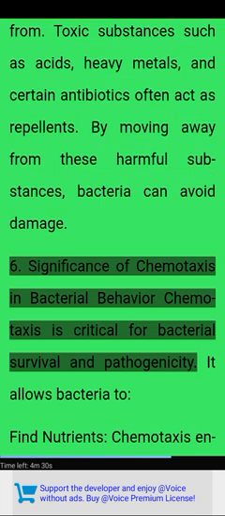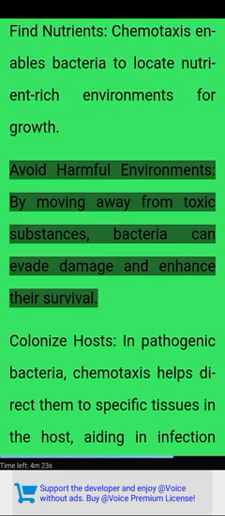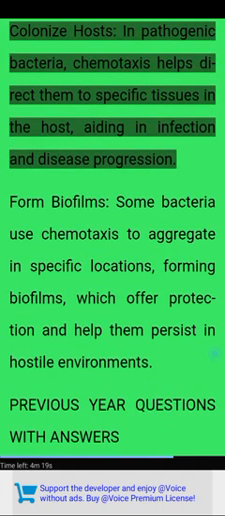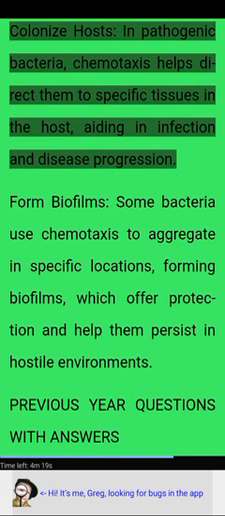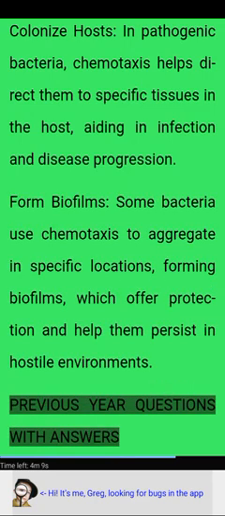6. Significance of chemotaxis in bacterial behavior. Chemotaxis is critical for bacterial survival and pathogenicity. It allows bacteria to find nutrients. Chemotaxis enables bacteria to locate nutrient-rich environments for growth. Avoid harmful environments. By moving away from toxic substances, bacteria can evade damage and enhance their survival. Colonize hosts. In pathogenic bacteria, chemotaxis helps direct them to specific tissues in the host, aiding in infection and disease progression. Form biofilms. Some bacteria use chemotaxis to aggregate in specific locations, forming biofilms, which offer protection and help them persist in hostile environments.